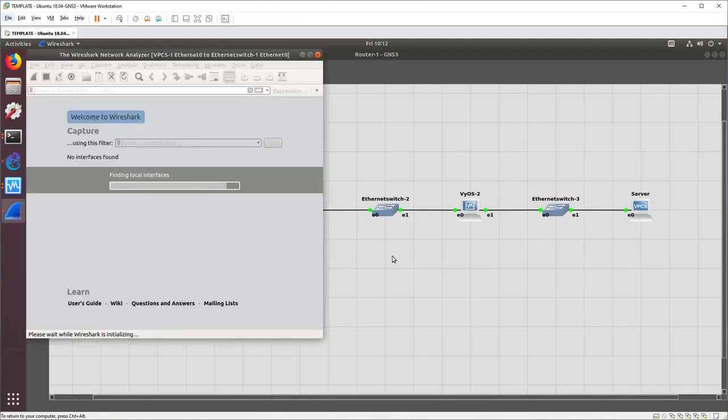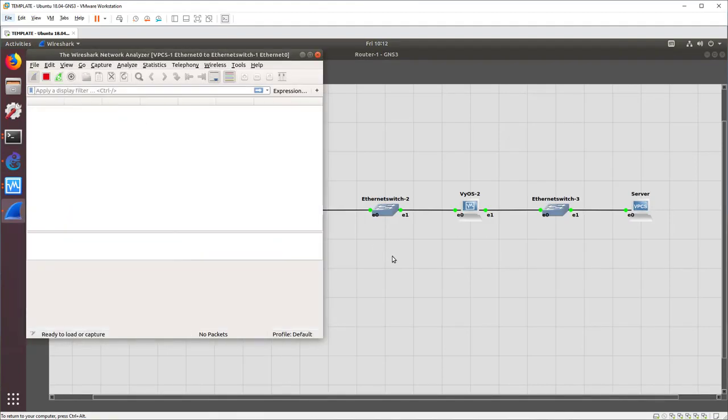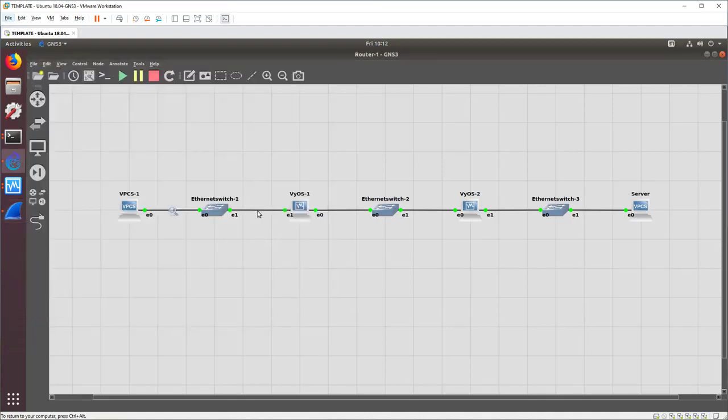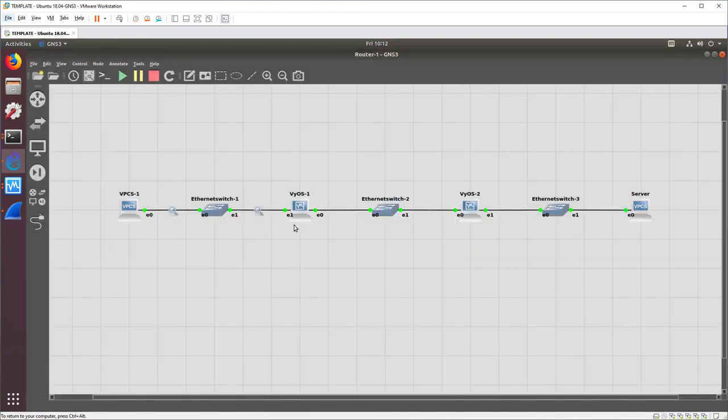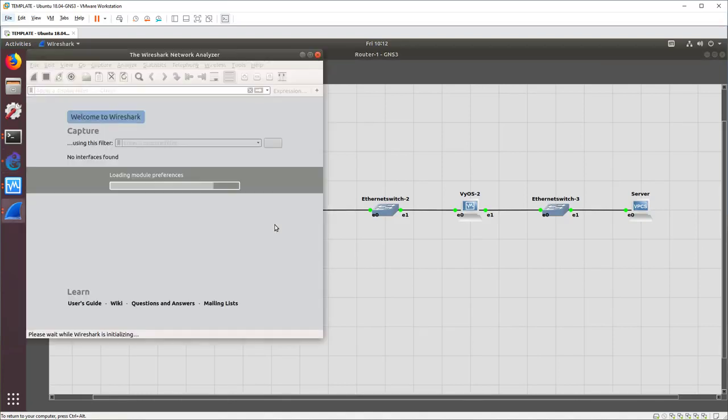Ta-da. And we'll also go and sniff on the other side of the Ethernet switch. So this is a layer 2 Ethernet switch, so it shouldn't have anything to do with the IP addresses, but it'll tell us how far is this packet making it? How far in my network is it going? So that I can begin to tell.